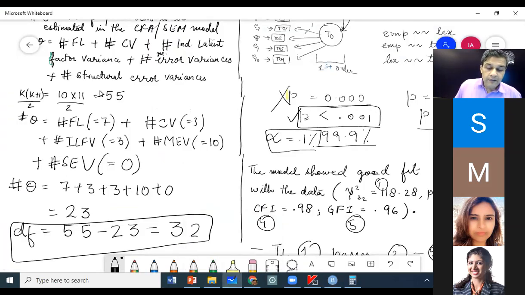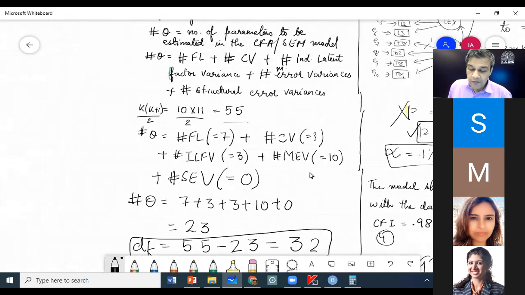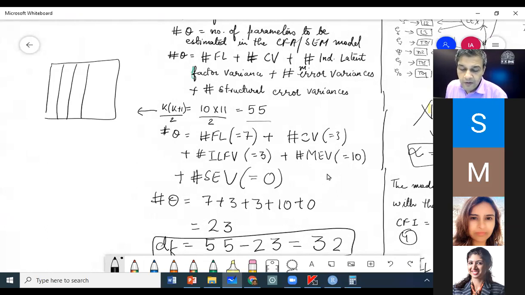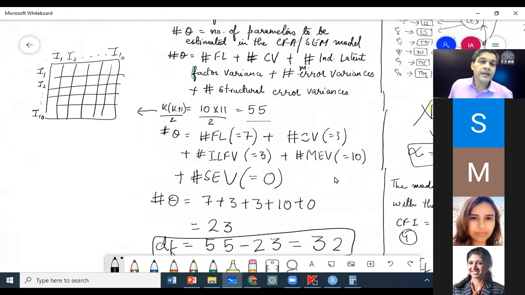It says that if you are giving the tool a covariance matrix of 10 items, I1, I2 up to I10, tell me how many unique elements are there in a covariance matrix.